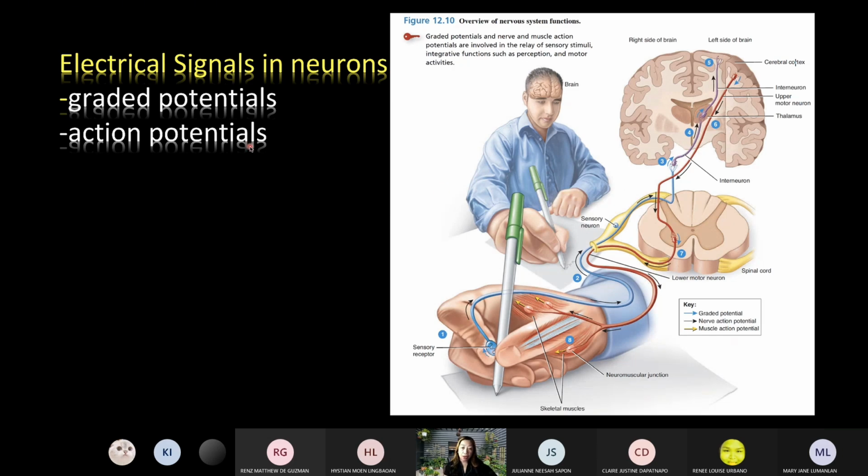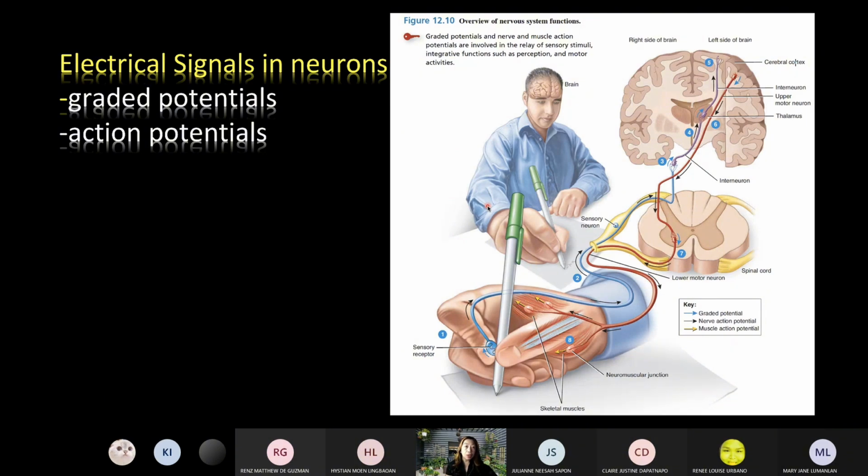And then you have the longer black arrows. They now represent the action potentials or the nerve impulse. So an action potential is utilized for long distance communication. So that's it for now. We are going to go back to this and explain this more clearly.